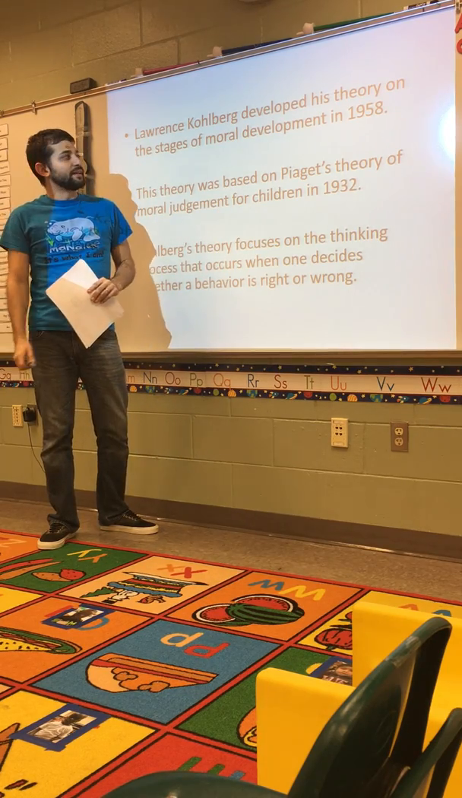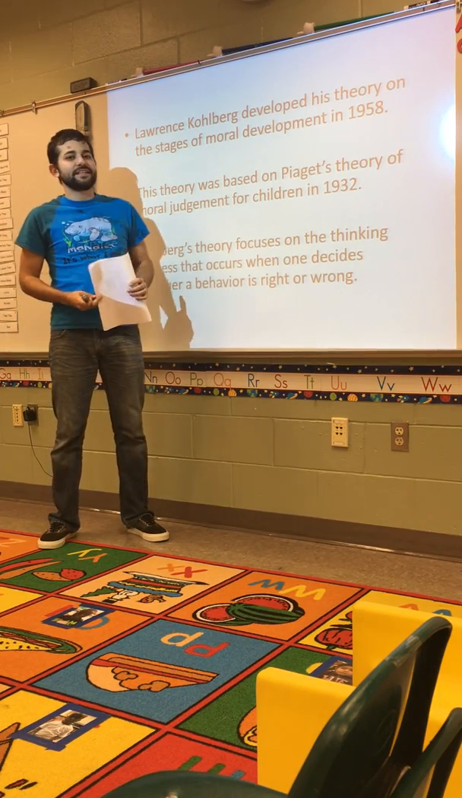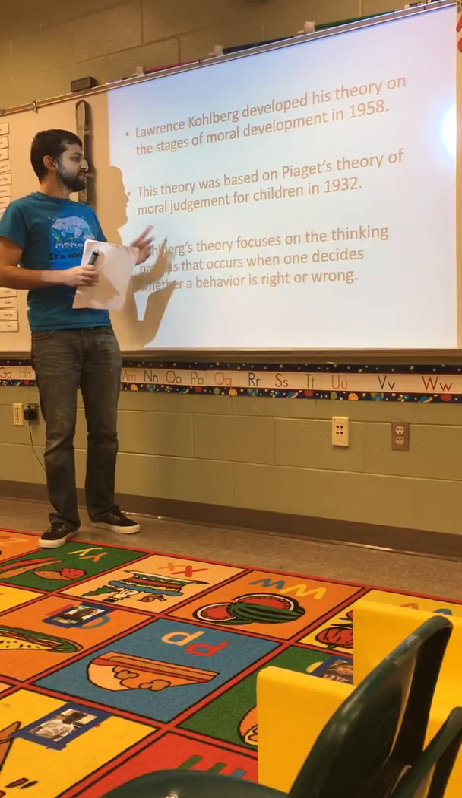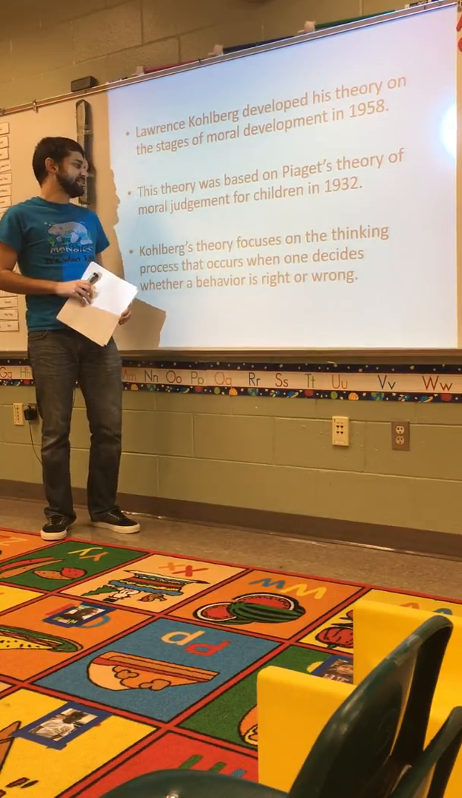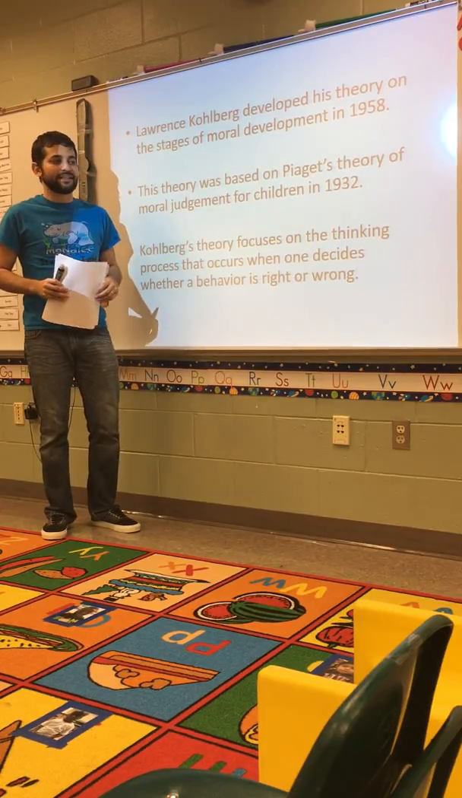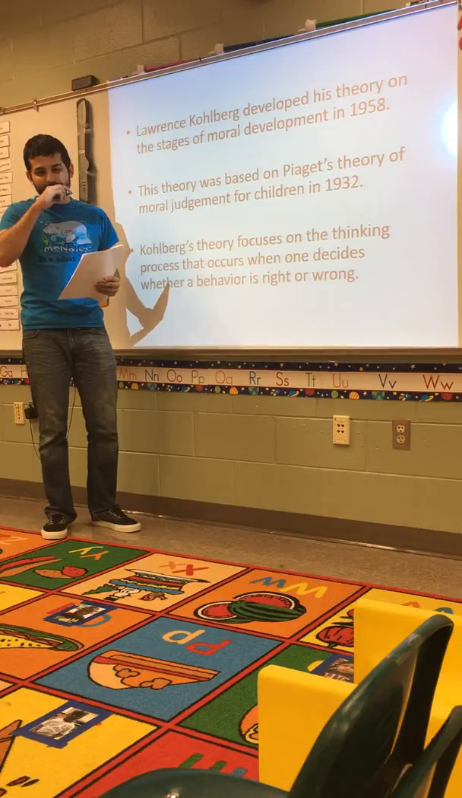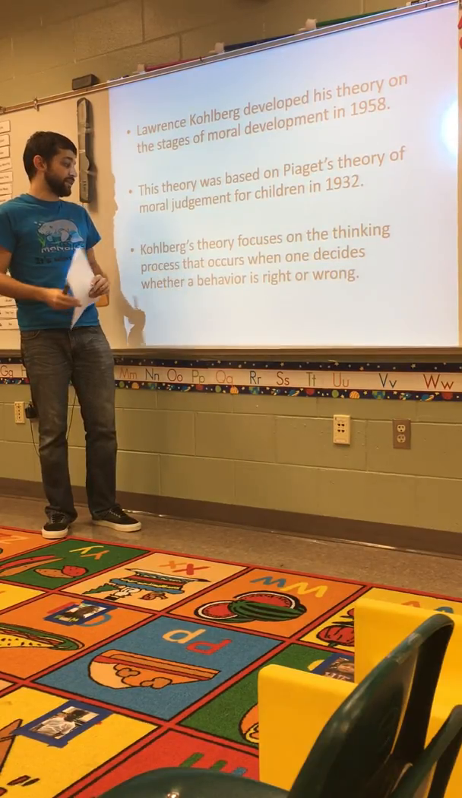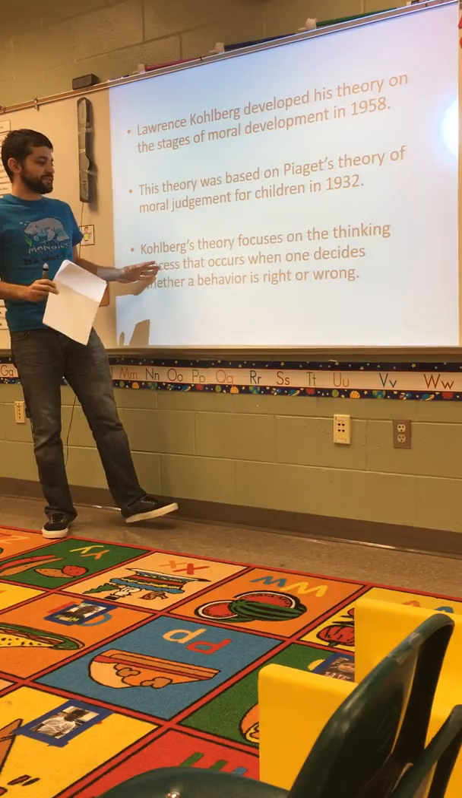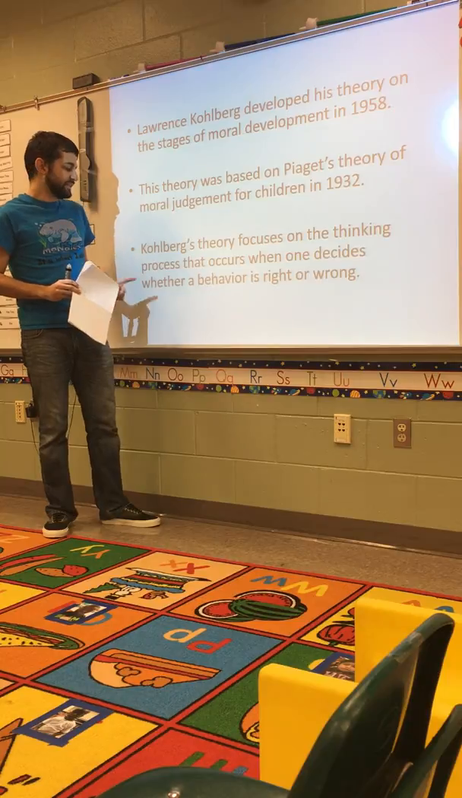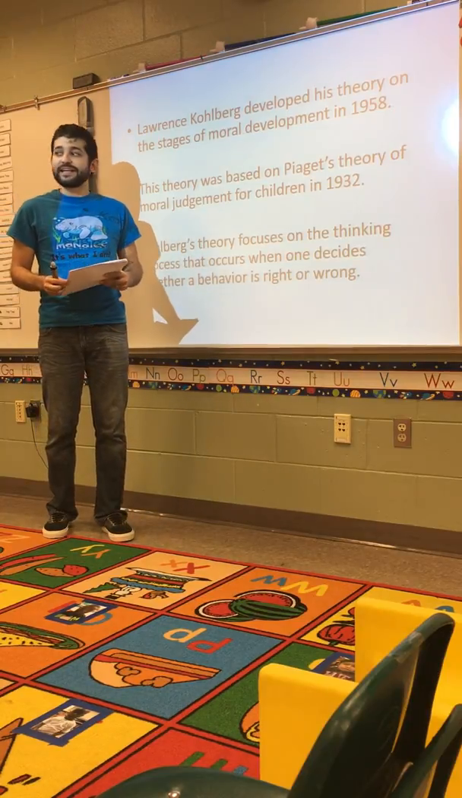So Lawrence Kohlberg developed his theory on the stages of moral development in 1958. This theory was based on Piaget's theory of moral judgment of children that Piaget came up with in 1932. So Kohlberg wanted to dive deeper into Piaget's theory and move it further. Kohlberg's theory focused on the thinking process that occurs when one decides whether a behavior is right or wrong.